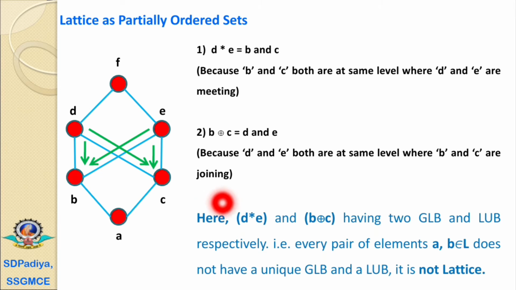Therefore, here we can conclude that D meet E and B join C have two greatest lower bounds and least upper bounds respectively. That is, every pair of elements A, B belonging to the set L does not have a unique greatest lower bound and least upper bound. Therefore, it is not a lattice.